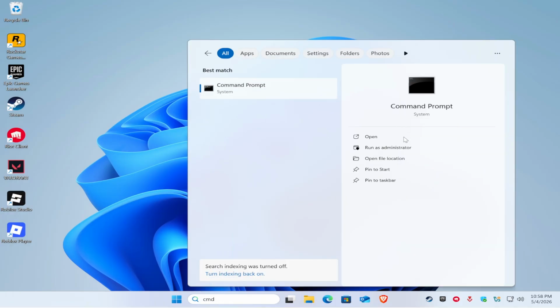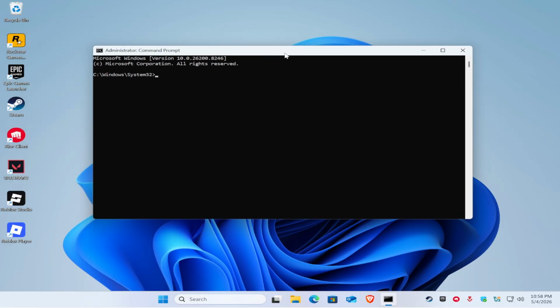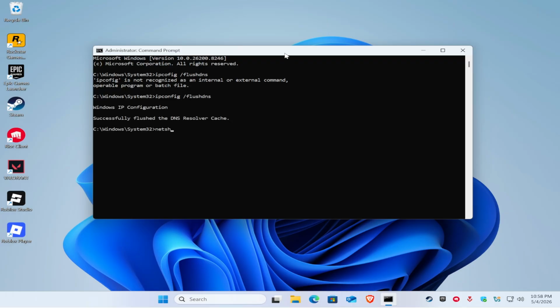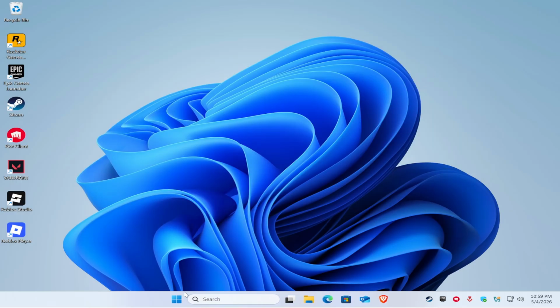CMD or command prompt. Click on run as administrator. Hit yes. And here just type down ipconfig /flushdns. Hit enter. I'm sorry, ipconfig /flushdns. Enter. netsh winsock reset. Enter. netsh int ip reset. Enter. And finally, just restart your computer.